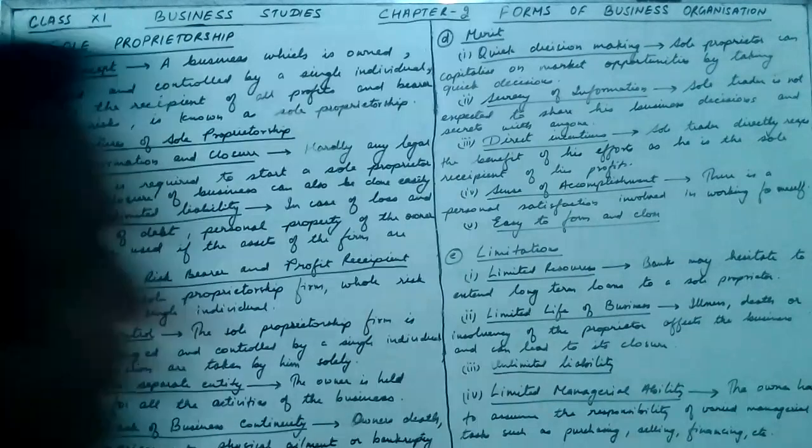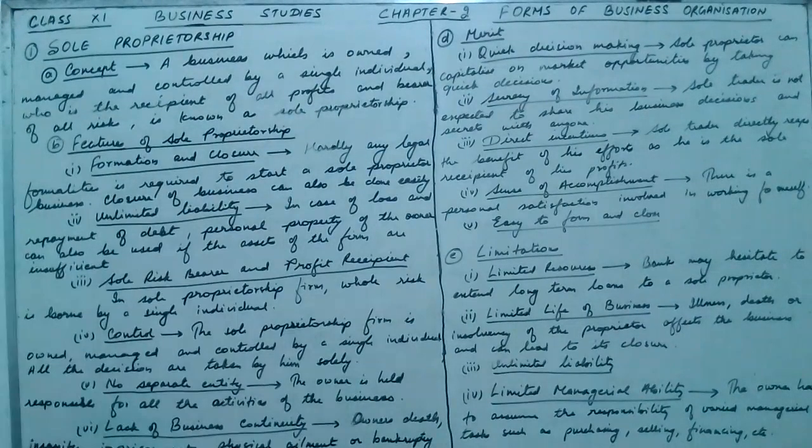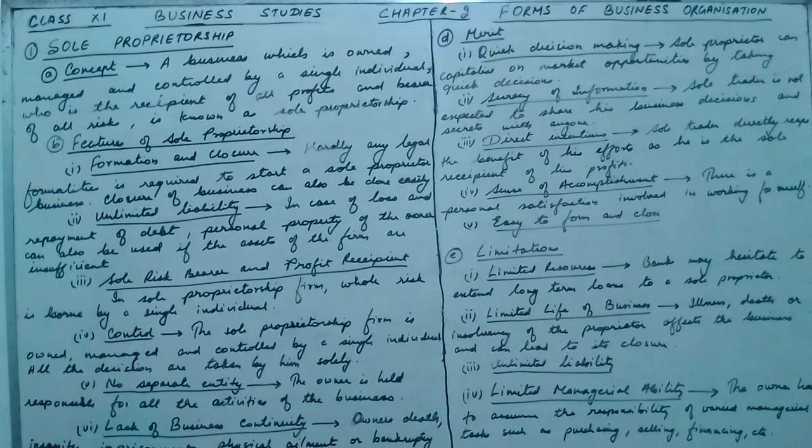Sole Proprietorship. So, chapter number 2, Forms of Business. There are basically 5 forms of business which a businessman or a person can do. These 5 forms of business are, I am repeating, sole proprietorship, joint Hindu family business, partnership, cooperative society, and joint stock company. One by one we will study all these.